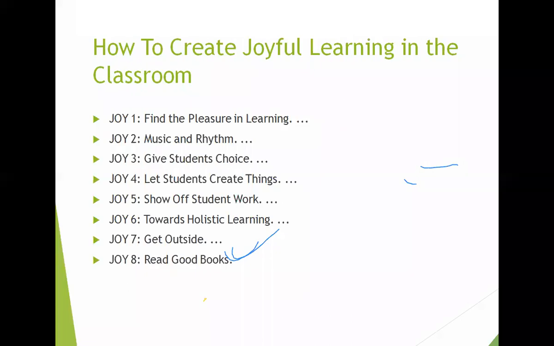What is there? How to create joyful learning in the classroom. If we want to make our classroom joyful, what things do we have to keep in mind? Here I have written some points: find the pleasure in learning. Somehow we have to give pleasure to the pupils, so that they get pleasure during their learning, and we can make our class innovative, so that they will enjoy the classroom and we can also deliver our topic to the students.